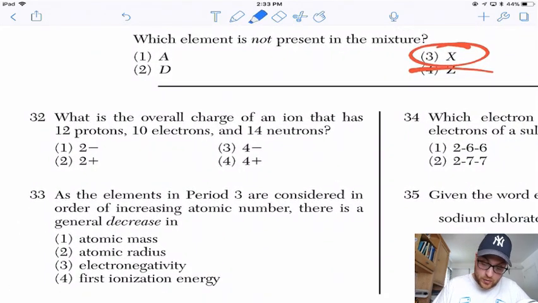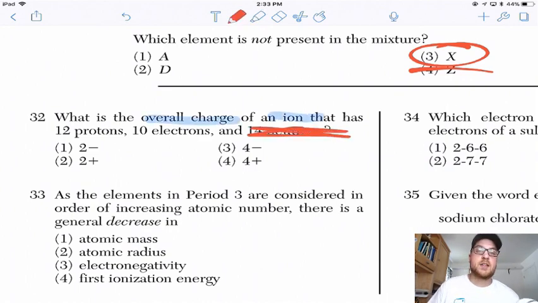What is the overall charge of an ion? So, charge, ion. Who cares about neutrons? Neutrons only make a difference in the mass. Neutrons are not charged. Neutrons are neutral. So, ignore neutrons. Get that out of here.